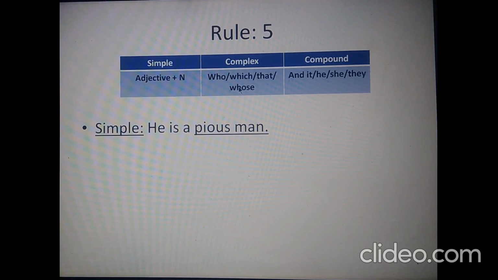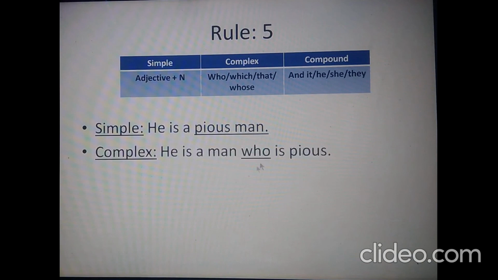In this case, this is not a conjunction, rather this will be a relative pronoun. As we normally know them as conjunctions, I am using that term. So take out this adjective, biased, and use it with who, which, or that. As you see, the word man is a noun relating to humans. We need to use the word who, not which. We can use which or that in case of objects. So the complex sentence would read like this: he is a man who is biased.